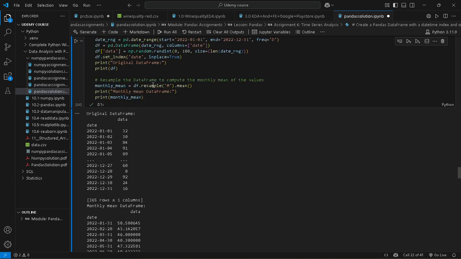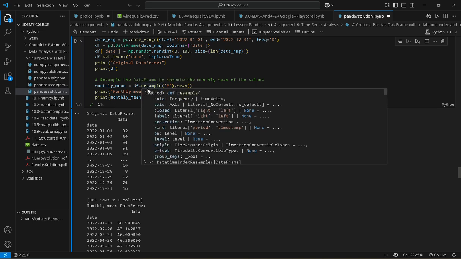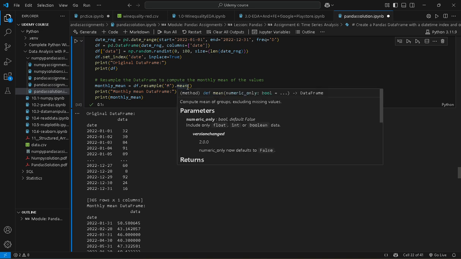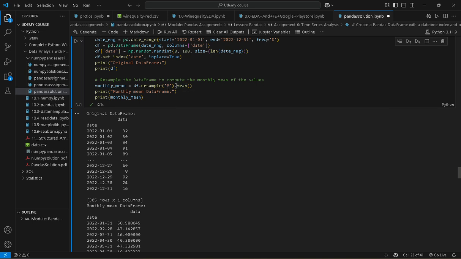Now resample the data frame to compute the monthly mean of the values. We have to calculate the monthly mean of this data. We use df.resample as a function with M, where M indicates month, and then dot mean, which calculates the per-month mean of the given data set.